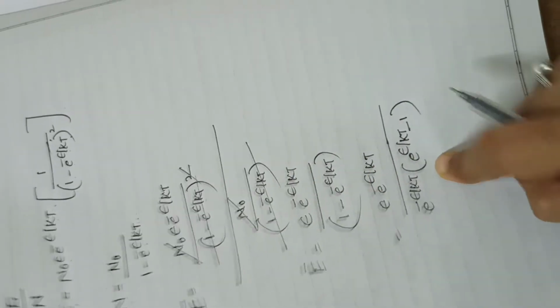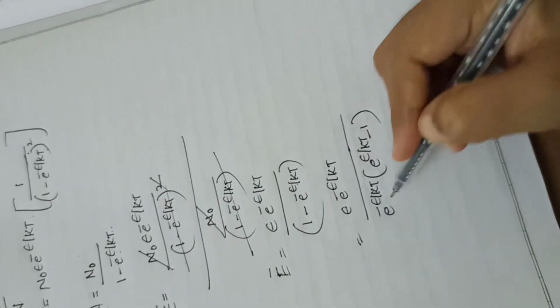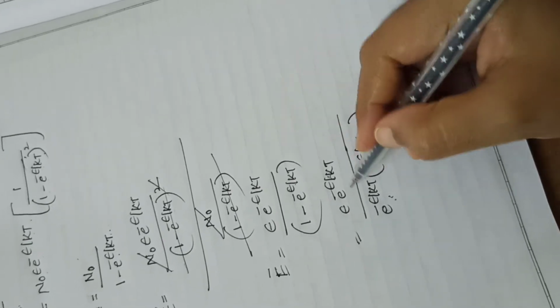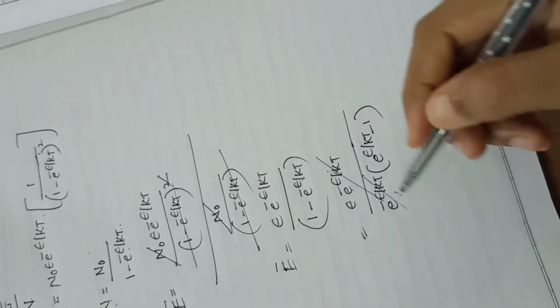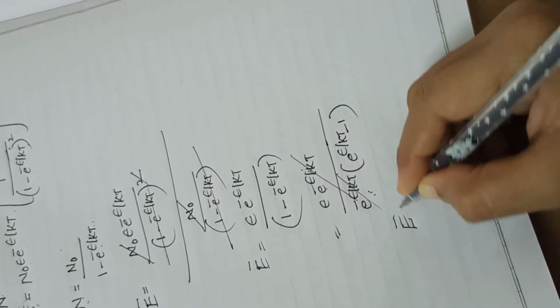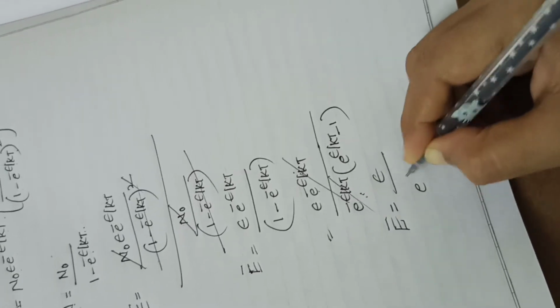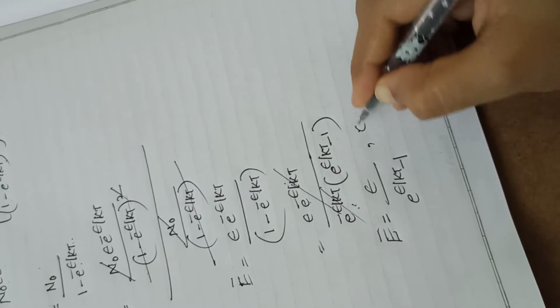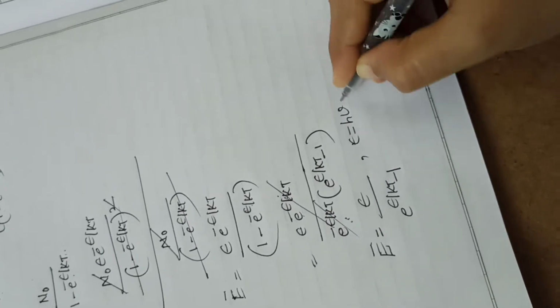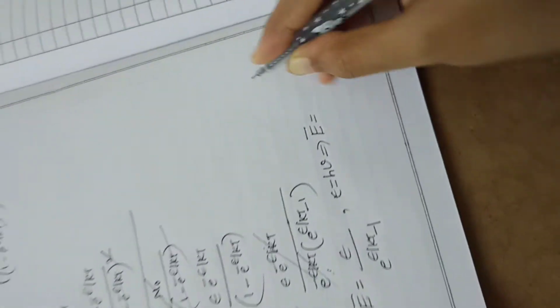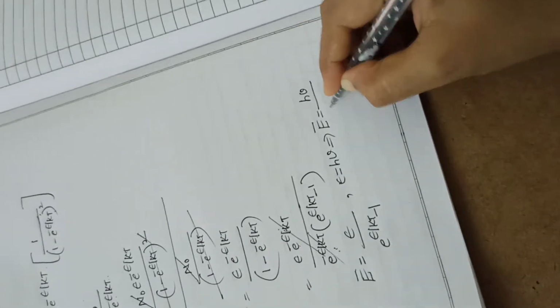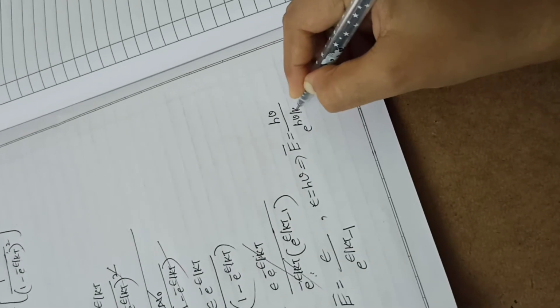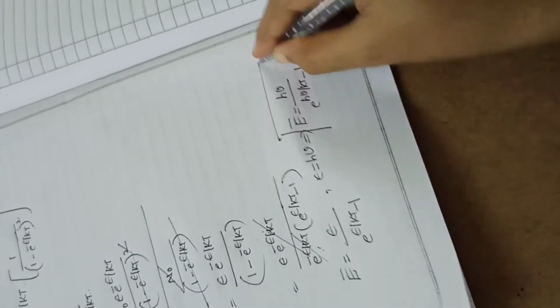Then see the denominator and the numerator. e to the power of minus E by kT, e to the power of minus E by kT gets cancelled. What is the average energy? E bar is equal to E by e to the power of E by kT minus 1. But already we have the energy equal to h nu. Substitute it. Average energy E bar is equal to h nu by e to the power of h nu by kT minus 1. Okay, remember this.